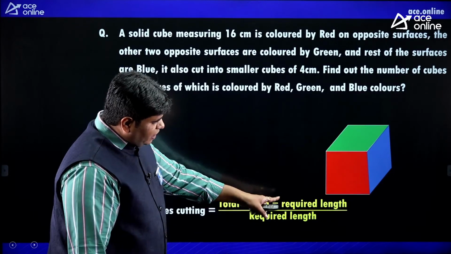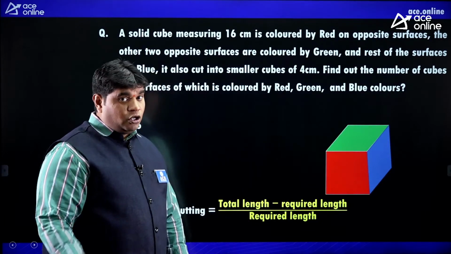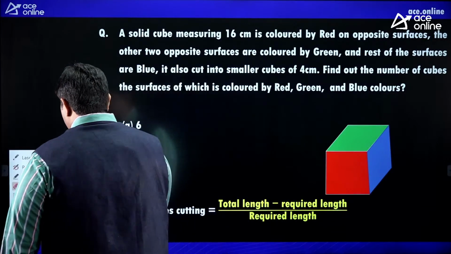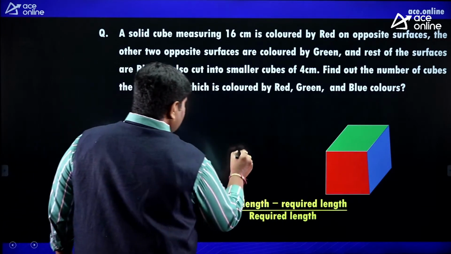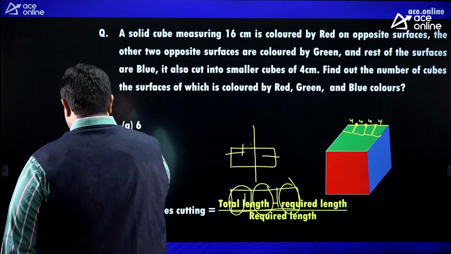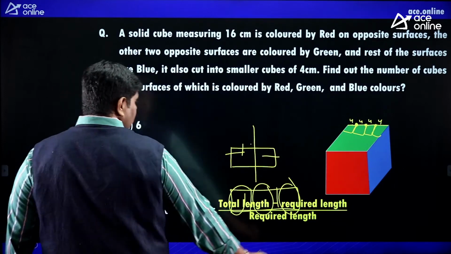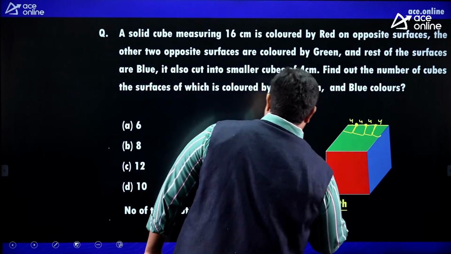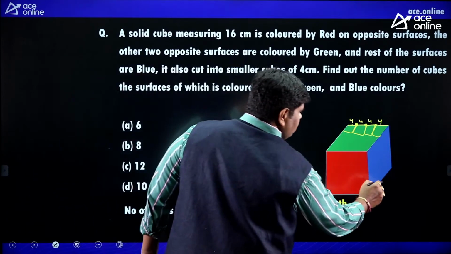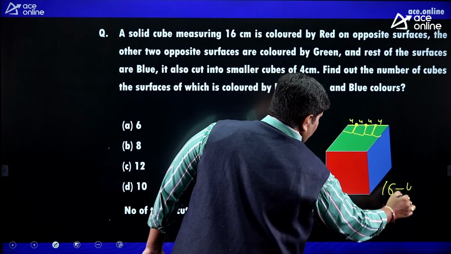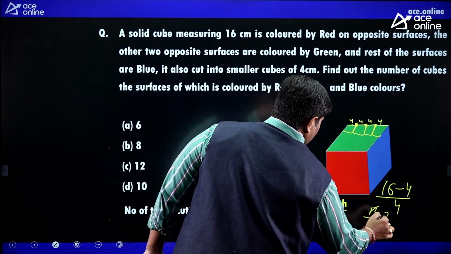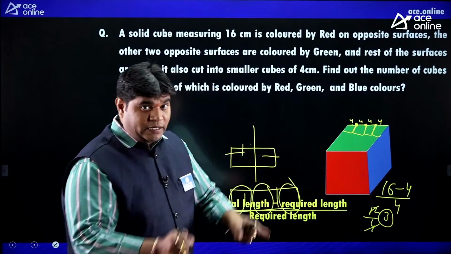You want 4 centimeter. Total length 16. Required 4 out of 4. So 12 by 4, that is 3. So 3 pieces, 3 times you have to cut.